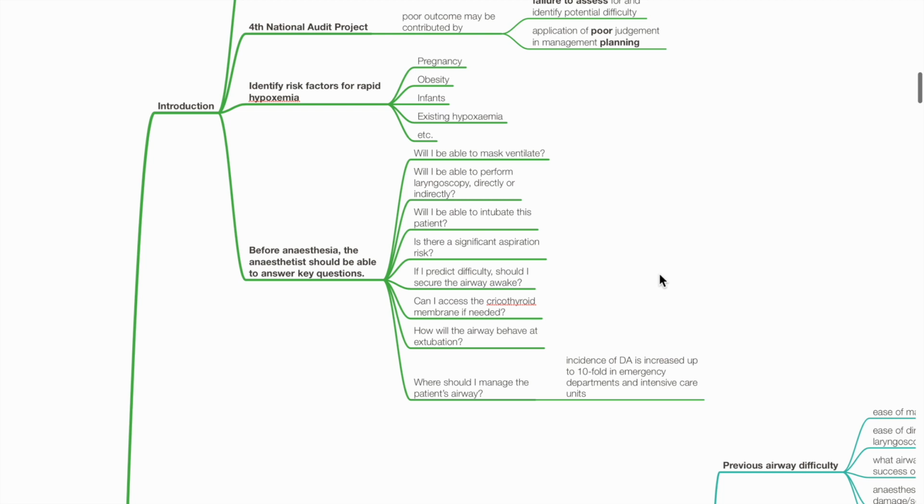Will I be able to mask ventilate? Will I be able to perform laryngoscopy, directly or indirectly? Will I be able to intubate this patient? Is there a significant aspiration risk? If I predict difficulty, should I secure the airway awake? Can I access the cricothyroid membrane if needed? How will the airway behave at extubation? And where should I manage the patient's airway?